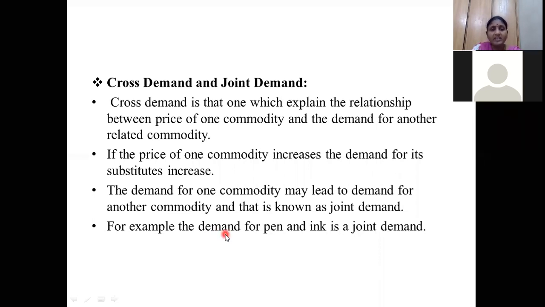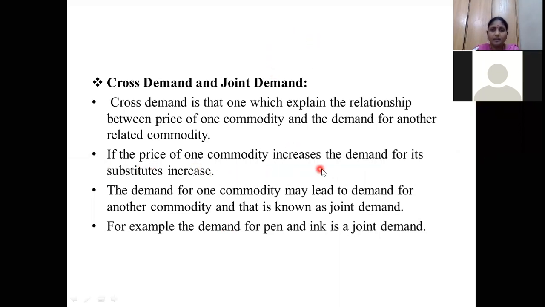Like that we have inkjet printers. With inkjet printers we require the inkjet cartridge also. Without the cartridge I can't use the printer. Whenever the quantity demanded for printers increases, the quantity demanded for inkjet cartridges also increases. Suppose when you are consuming tea, we are consuming milk, sugar and tea powder. These are jointly demanded, milk and sugar. So these are the joint demand.